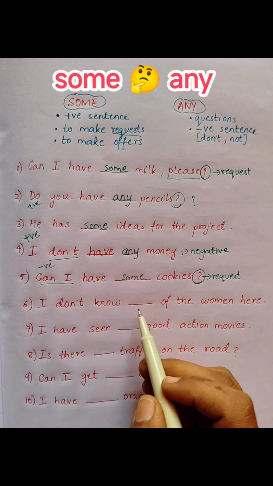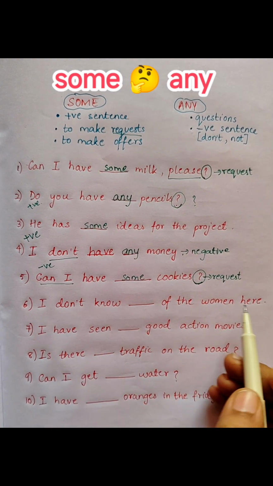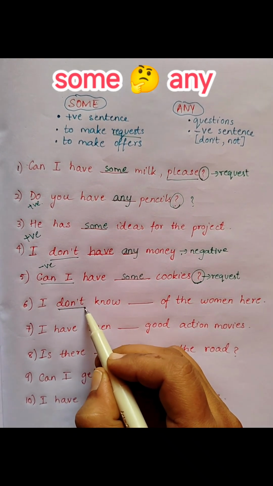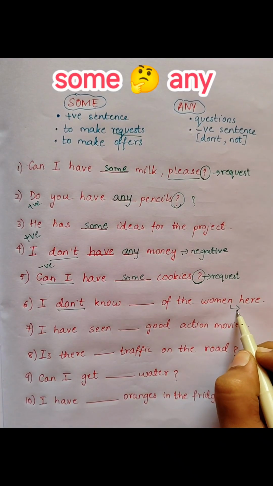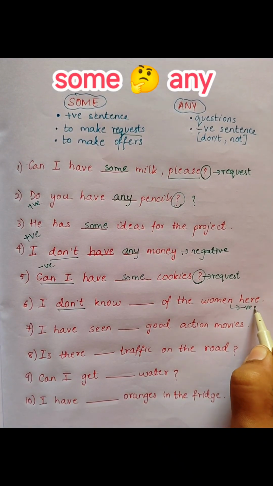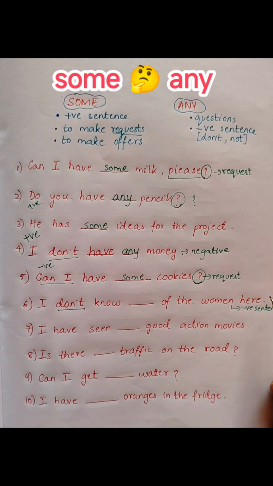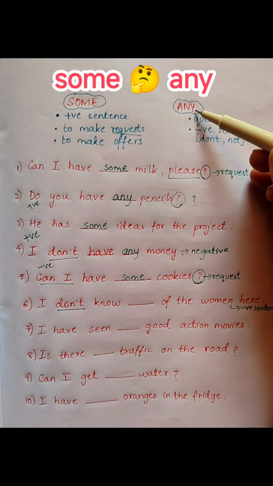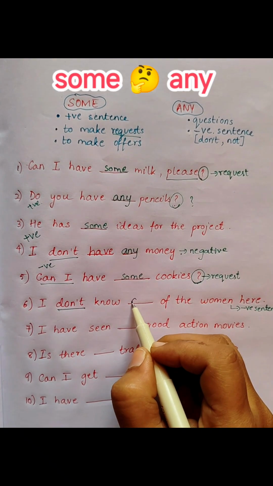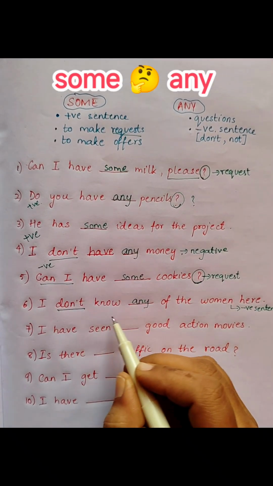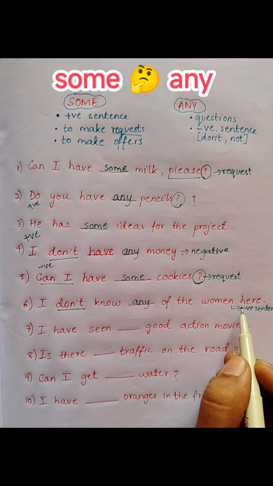Next, I don't know blank of the women here. Don't is a keyword here. It clearly implies that this sentence is negative in nature. So as per the rules, negative sentences go with any. So we will write any. I don't know any of the women here.